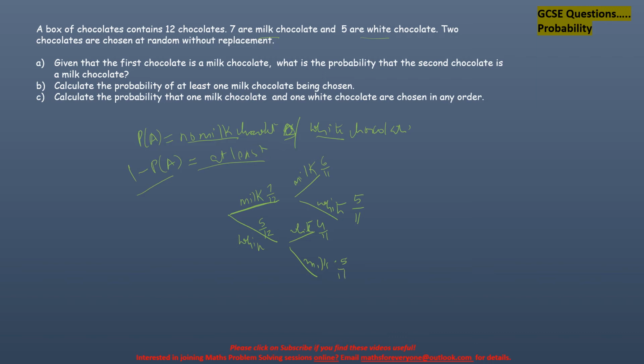So what are the options? What will we pick from here? We will pick the options that are no milk. So no milk means I am going to pick a white, so that is at least one, and then I'm going to do 1 minus. So why are we doing it this way? That is the way it is done.